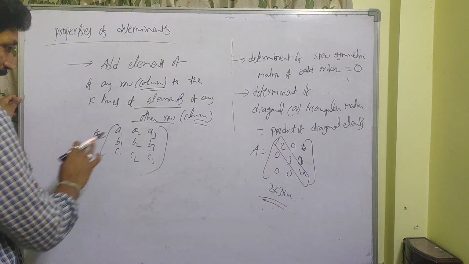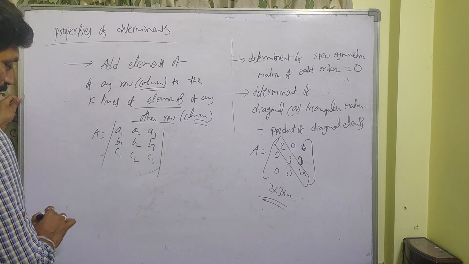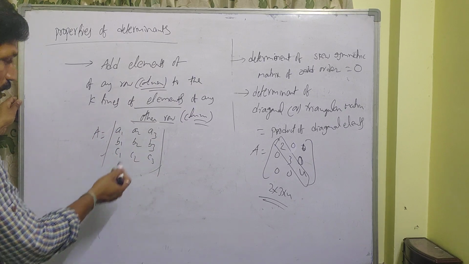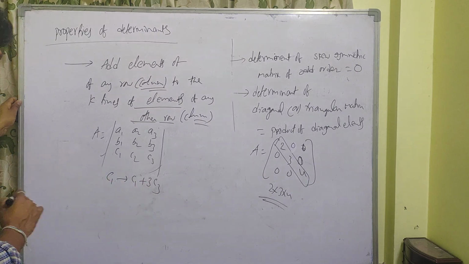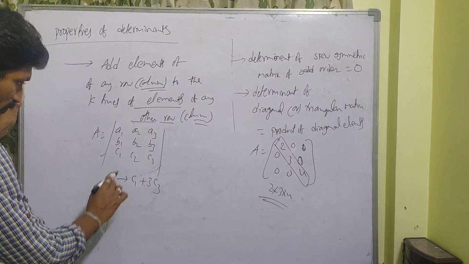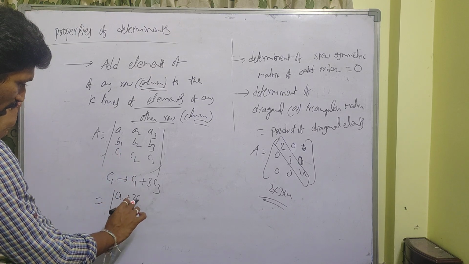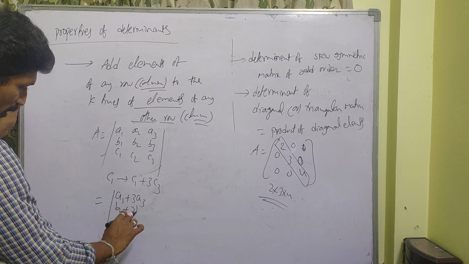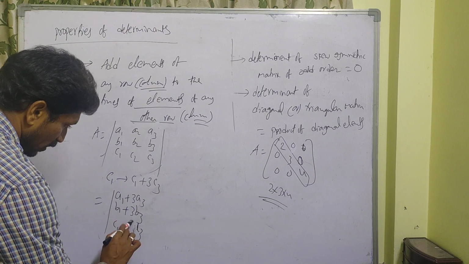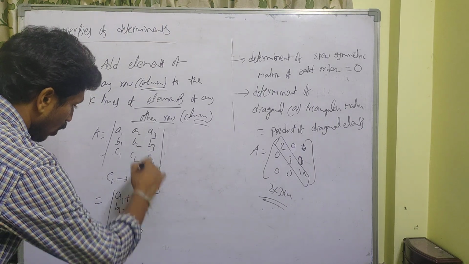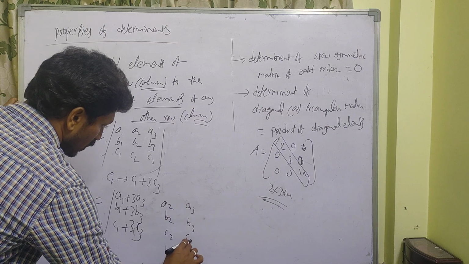This is the matrix A. In the determinant, if you do the operation C1 implies C1 plus 3C3, the first column is going to change: A1 plus 3A3, B1 plus 3B3, C1 plus 3C3, and the remaining columns we write as A2, B2, C2, A3, B3, C3.